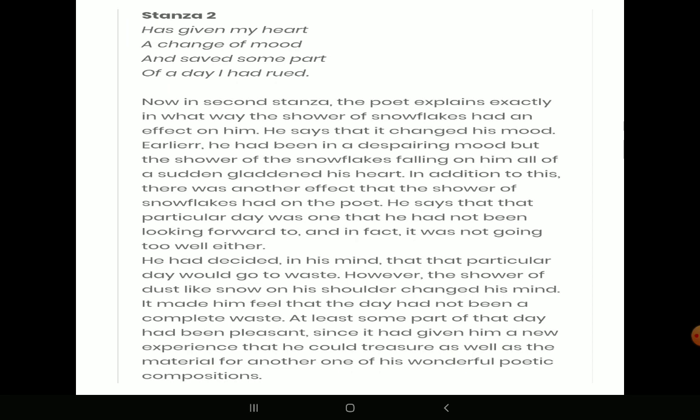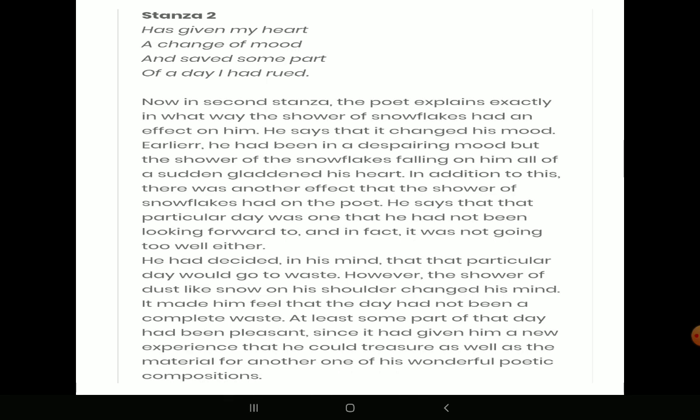Second stanza: Has given my heart a change of mood and saved some part of the day I had rued. So the poet says this shower of the snowflakes had a soothing effect and it changed his mood. Earlier he was in a despaired mood, and the shower of snowflakes falling on him, all of a sudden made his heart glad.